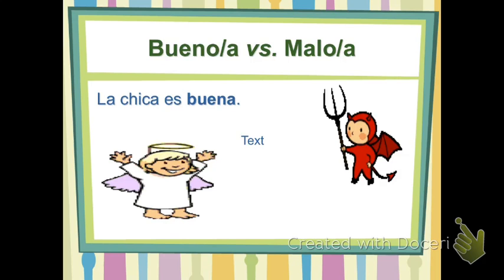Alright, so the ángel happens to be a chica, la chica, and so instead of choosing bueno, la chica gets an A in Spanish class, la chica es buena, right? So I changed it with an A. El diablo is a boy, the word is el diablo, it ends in an O and it has the el instead of the la, so it's clue number 2. That it's a masculine word, needs a masculine adjective. So we're going to have malo. So here we stayed with the O, but for the chica, we had to change it to buena.